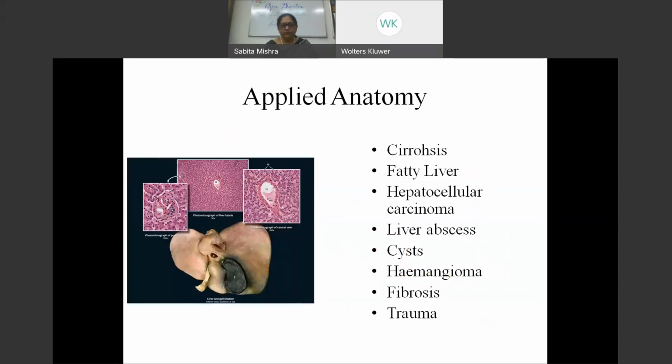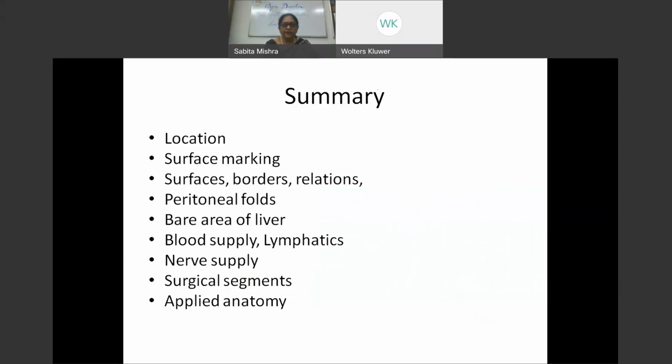Various kinds of anomalies of the liver can take place congenitally, and these are the different diseases by which the liver can get affected.